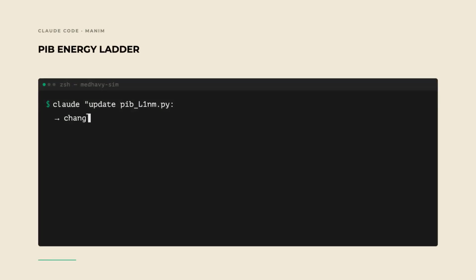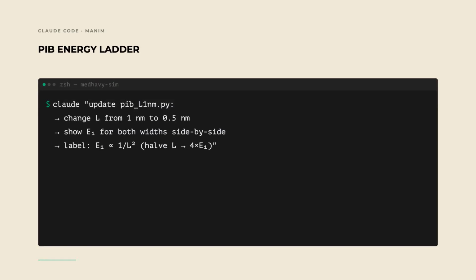Iterate. Claude, update L1nm.py, change L to 0.5 nanometers and show that E1 quadruples to 1.504 electron volts. 1 parameter, 1 check. Prompt, read, run, verify, change.